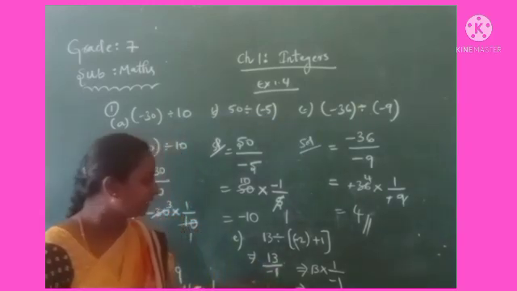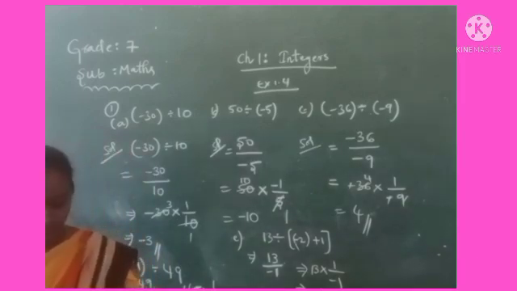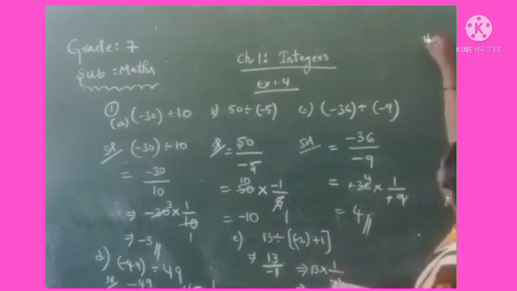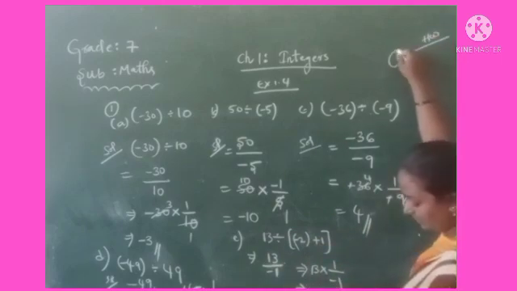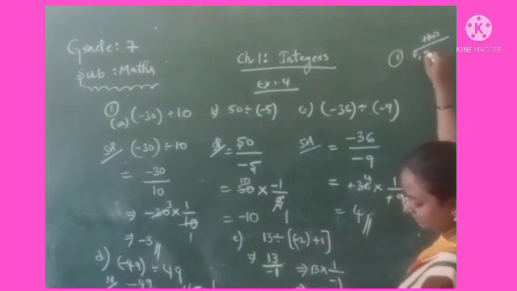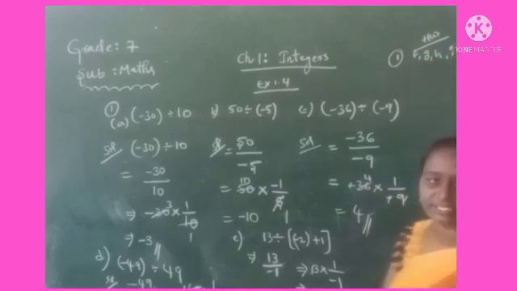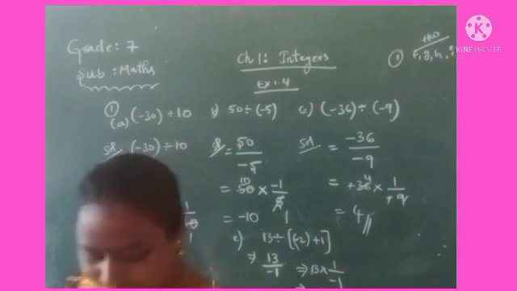Okay, right children? So I want to give the remaining problems as homework to you in the first problem: F, G, H, I. F, G, H, I problems I am giving to you as homework. Right.